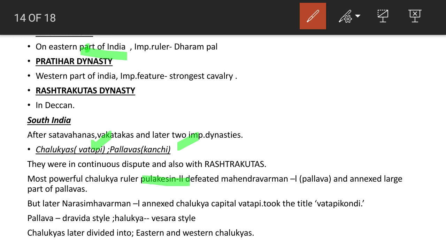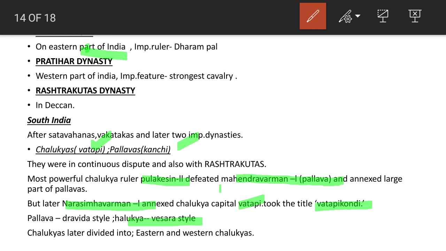He defeated Mahendravarman I, who was a Pallava, and also annexed most part of the Pallava territory in the south. But later, the Pallava ruler Narasimhavarman I annexed the Chalukya capital Vadabi. He took the title of Vadabi Kondan, that is conqueror of Vadabi. In this time, we also know that the Pallavas introduced the Dravida style of temple architecture, and also Chalukyas introduced the Vesara style of temple architecture.